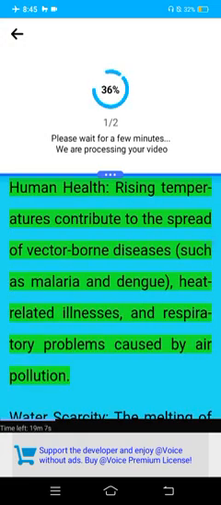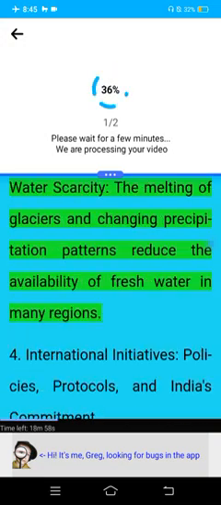Human health: rising temperatures contribute to the spread of vector-borne diseases such as malaria and dengue, heat-related illnesses, and respiratory problems caused by air pollution. Water scarcity: the melting of glaciers and changing precipitation patterns reduce the availability of fresh water in many regions.